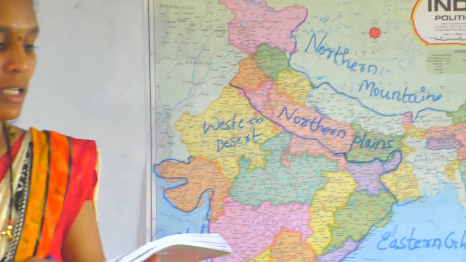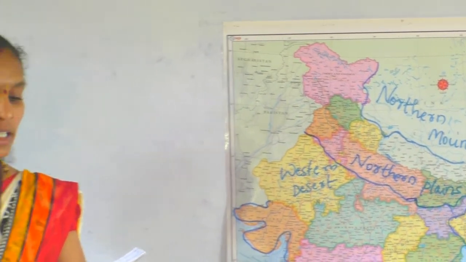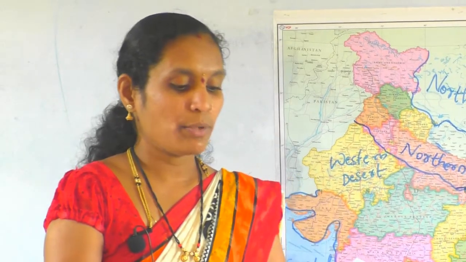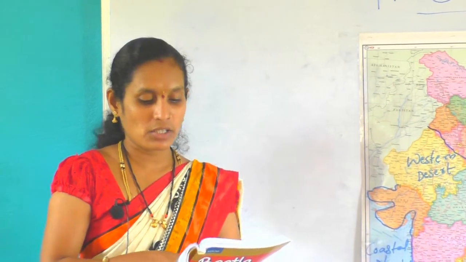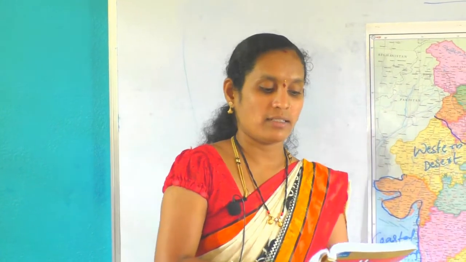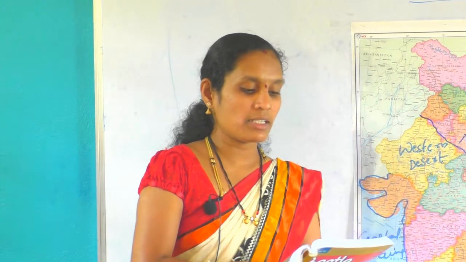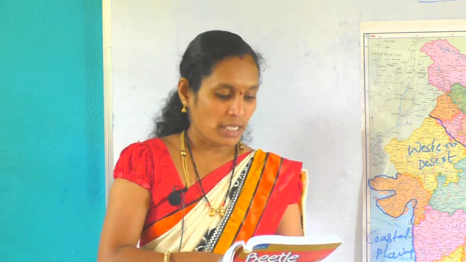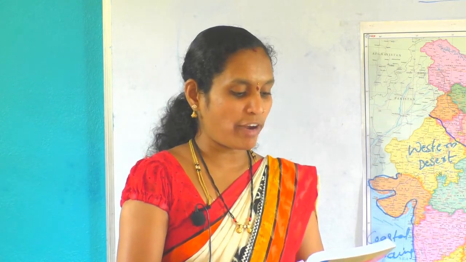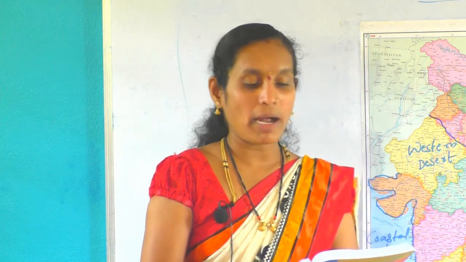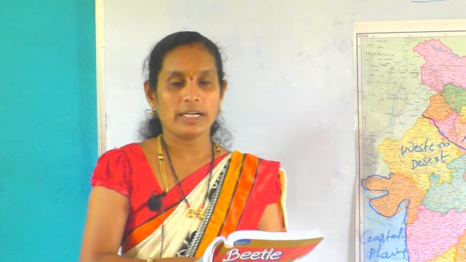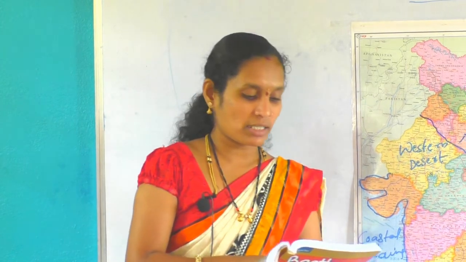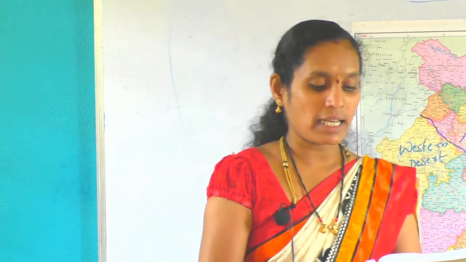Okay. See in your reader, nature has blessed India with vast plains, beautiful islands, extensive plateaus, dense forest and desert. The coastline of India is very long. Many rivers flow throughout the country. In the world map, you will find India located in the southern part of the continent of Asia. It is the 7th largest country by area and the 2nd largest population in the world.